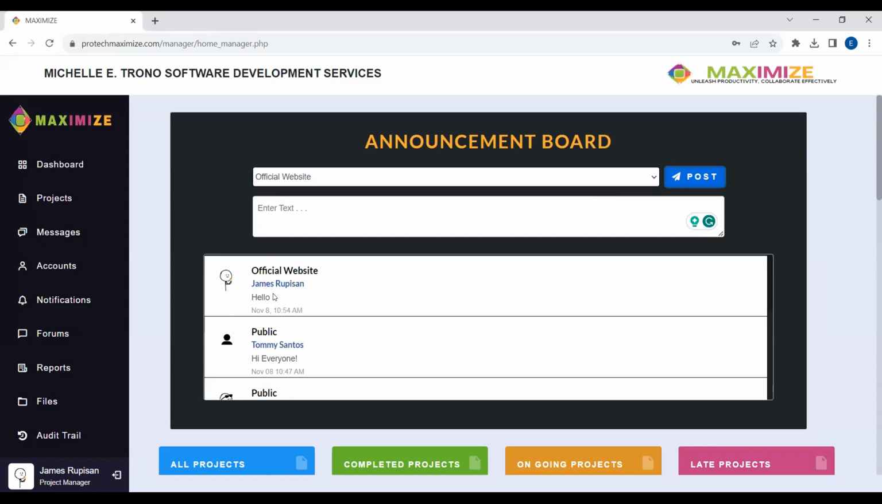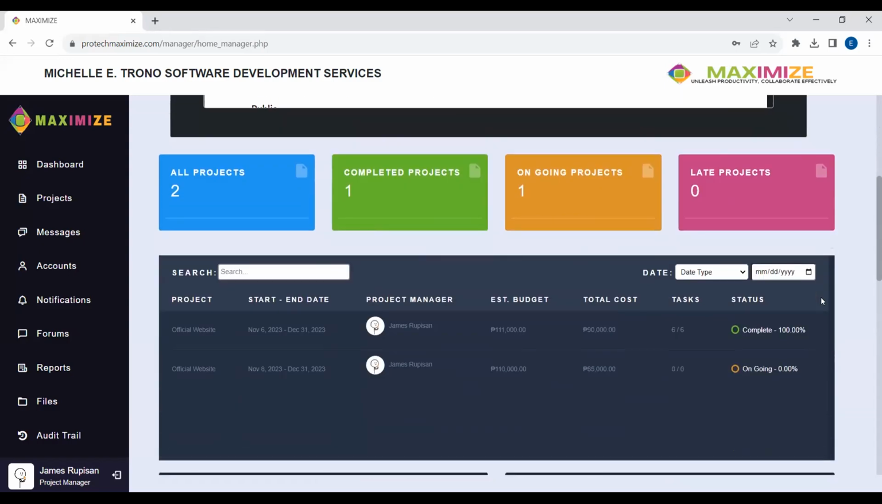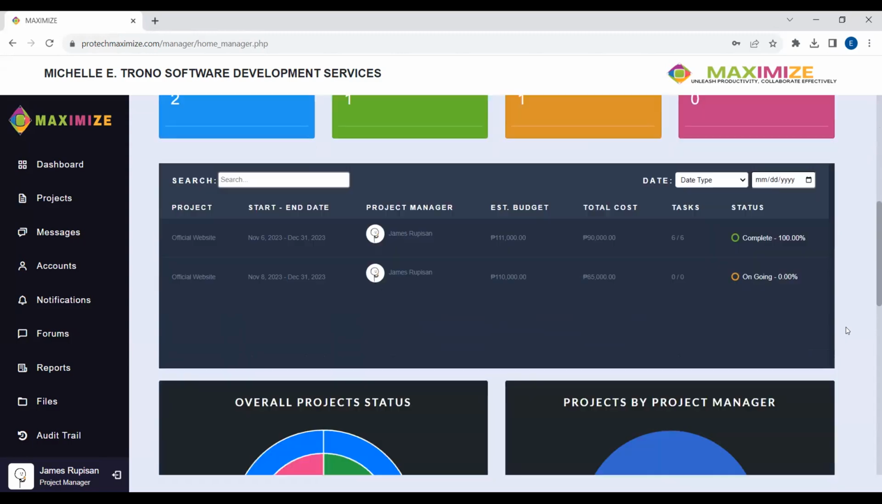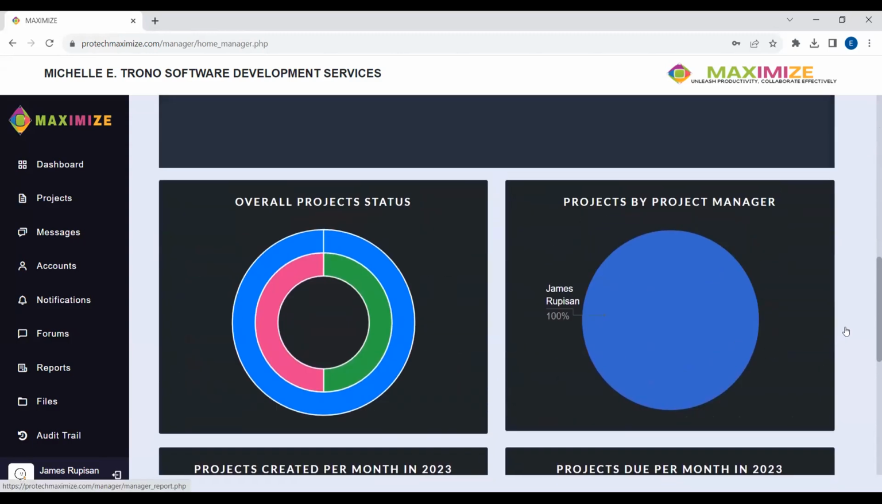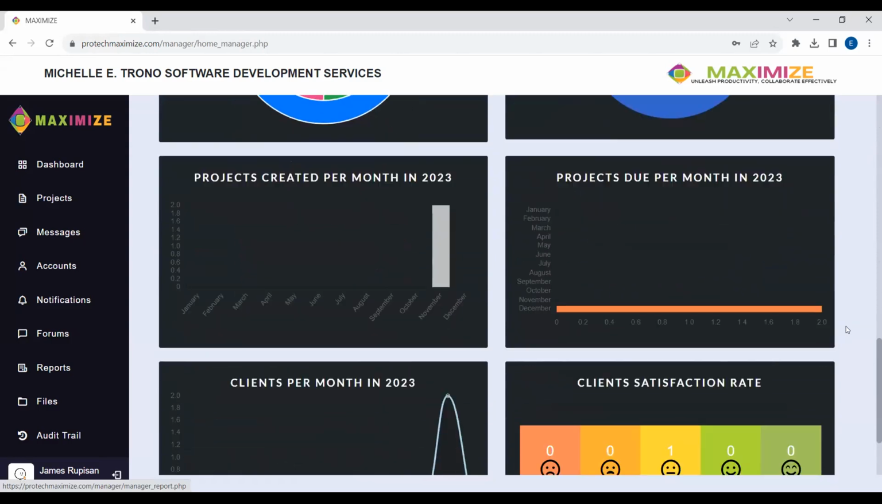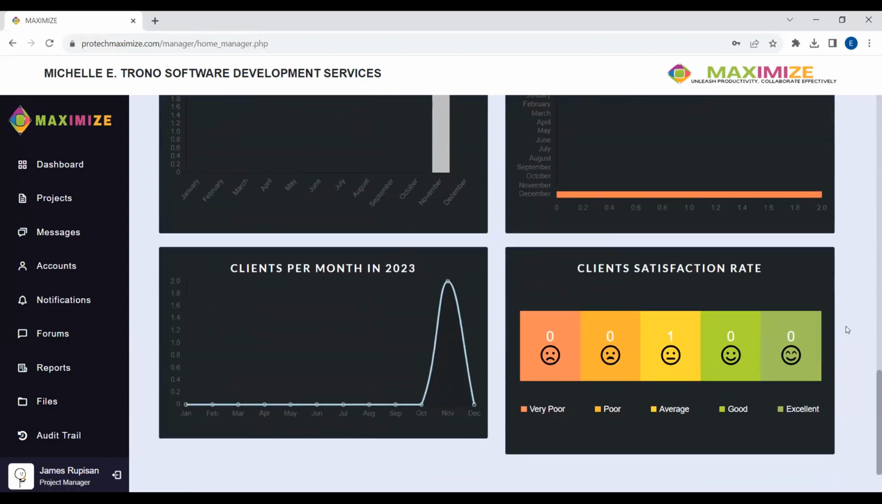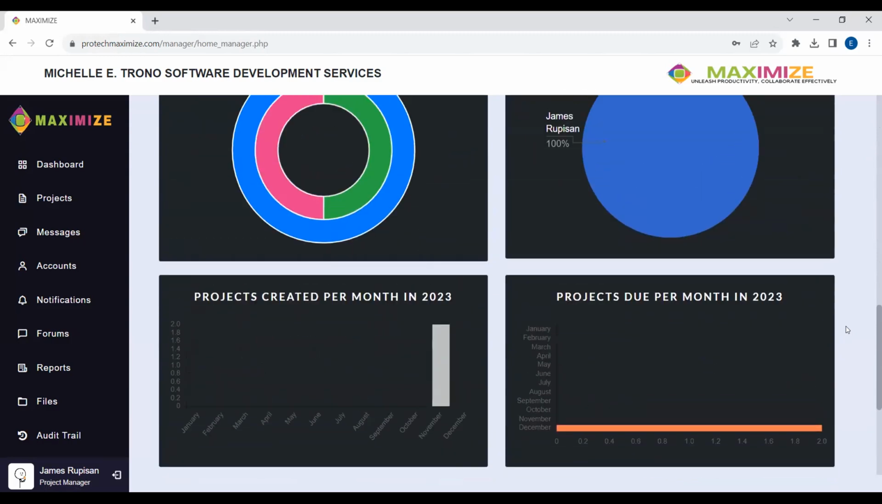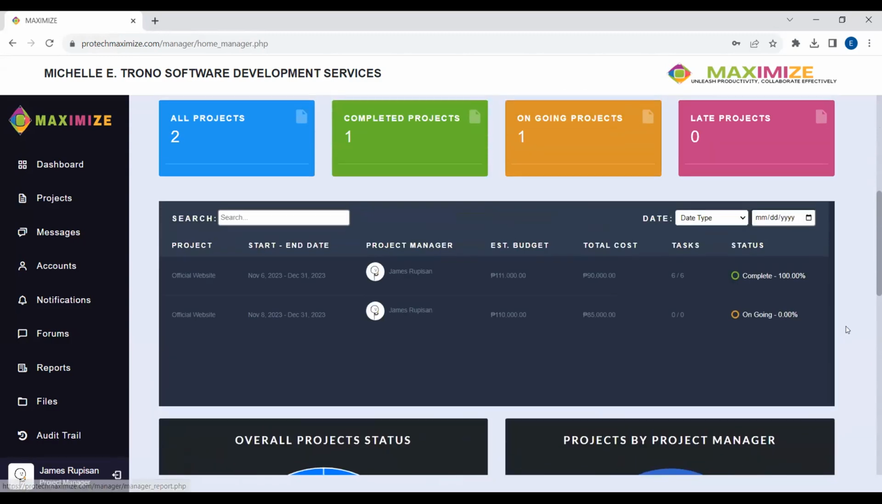Of course, we also have here the KPI dashboard for the manager. Just scroll down. It's the same as for the CEO. We also have here all projects created, assigned only to the project manager. However, for the CEO, it's all of the projects since she is the CEO. We have different kinds of visualizations: our projects rated per month, our clients per month, the satisfaction rate, and so on and so forth.